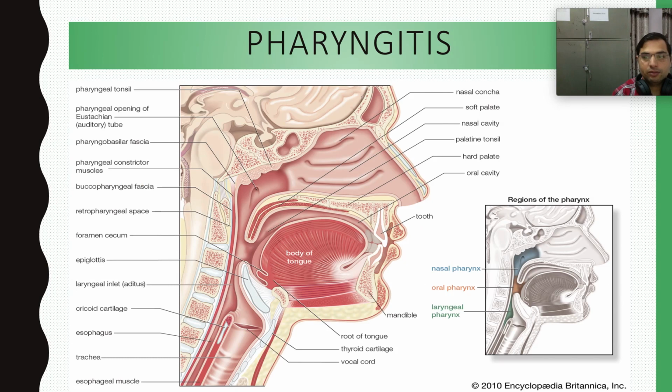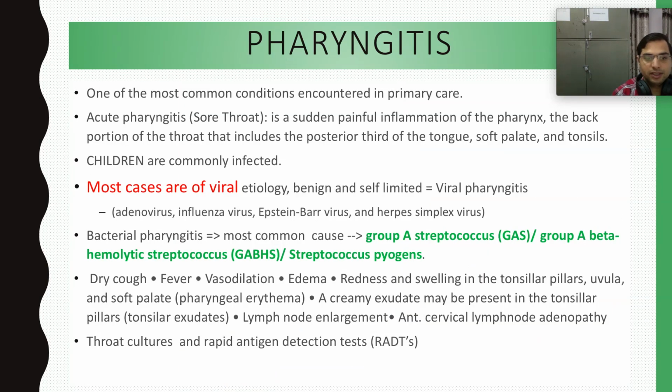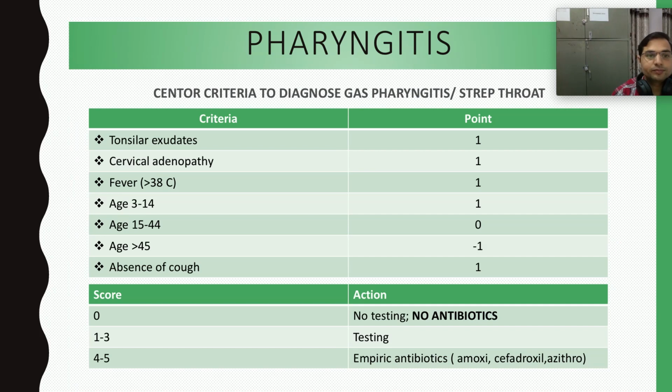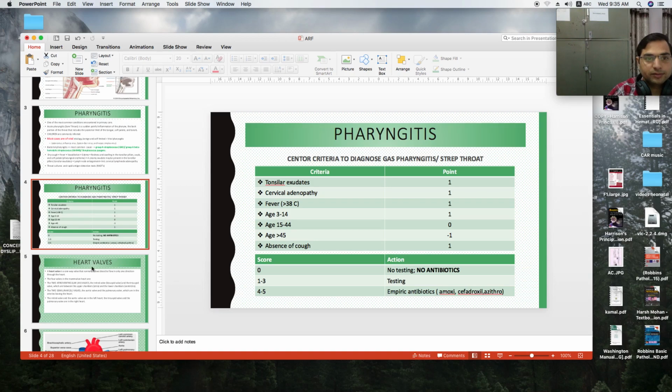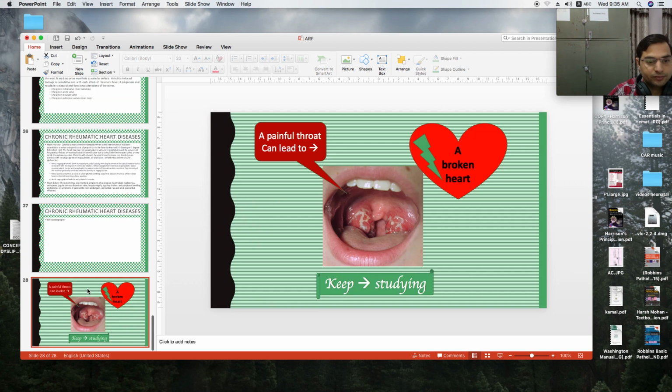Right, where is the pharyngitis? Oh, we don't have the pharyngitis picture. In the end, we will see the tonsillar exudates. So these tonsillar exudates are creamish layers or creamish substance over the tonsils. The tonsils will be inflamed and there will be creamish substances. Let me just show you. So you can see here, right, these are the tonsils which have been enlarged, and this creamish layer over it is because of the Streptococcus bacteria. So if something like this is seen, we call that tonsillar exudates.